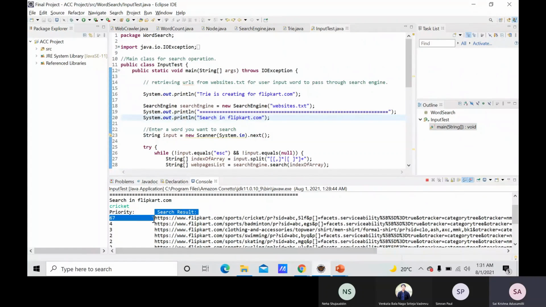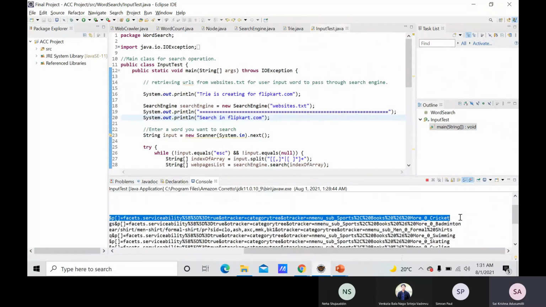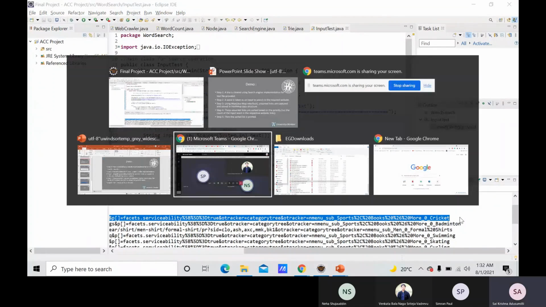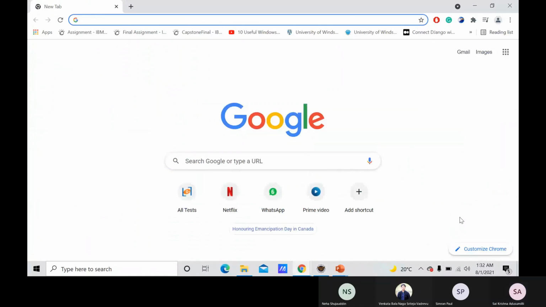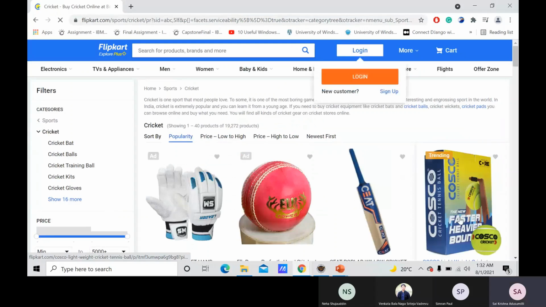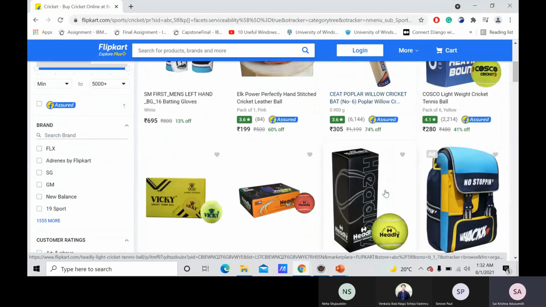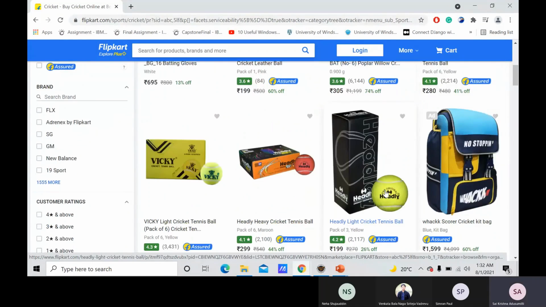For demonstrating this, I am copying this URL into the web browser. So here are the results for the keyword which we have given. This is how it is executing.